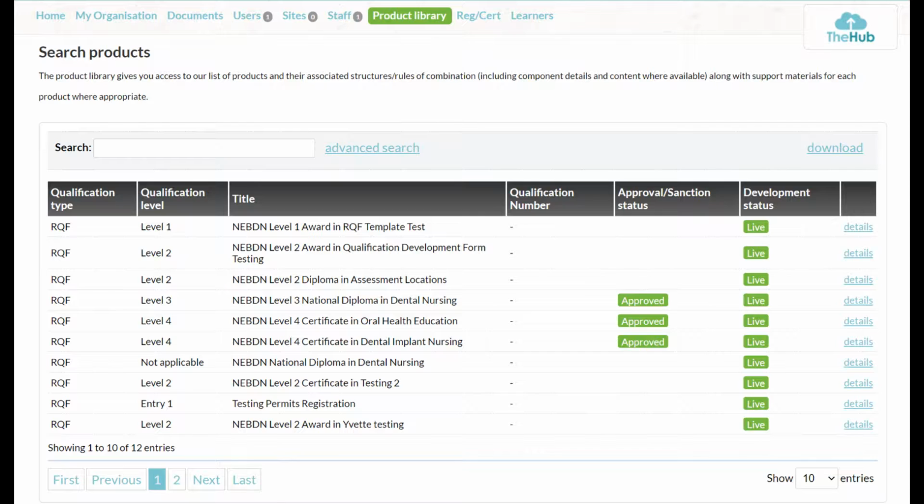So if there are any on that list when you go to the live site that you're interested in delivering, just head back to the home screen and complete our additional qualification form and send it across so we can get that organised for you. So that's product library, and then we'll move us back now to the home screen and we'll go from there.